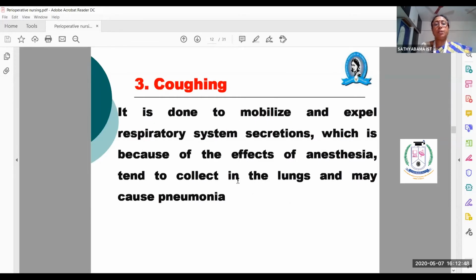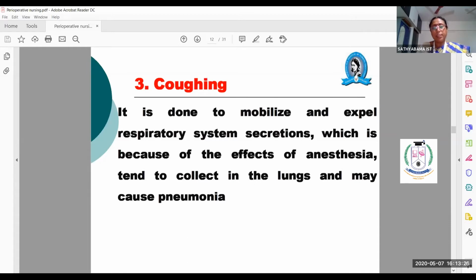The third exercise is coughing. Why is coughing needed? Because especially in the case of general anesthesia, the patient will have this problem of expelling out the secretions or chest phlegm. All these things will be problematic to the patients. So you have to advise him. That is why we give inhalation through Nelson's inhaler. Any other method also, if the patient is a child, then give a blanket method, then tent method.